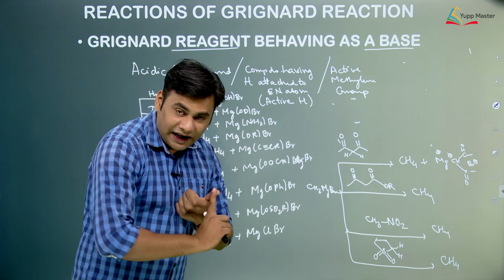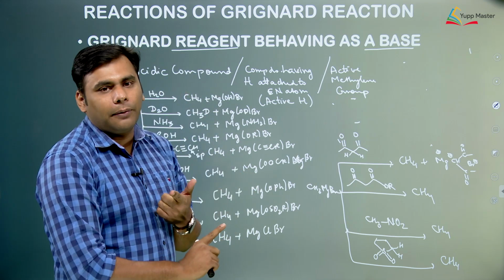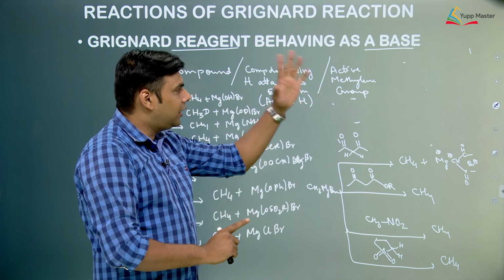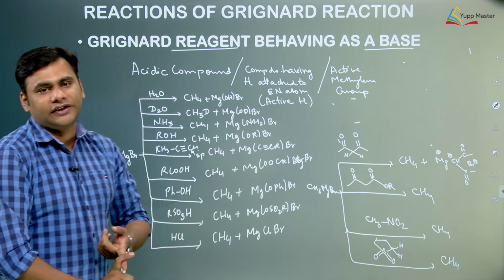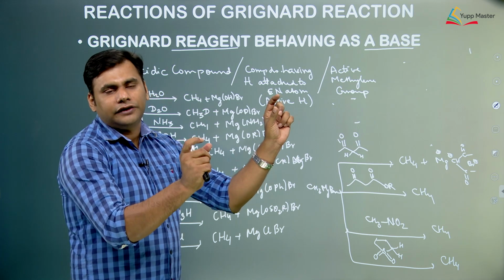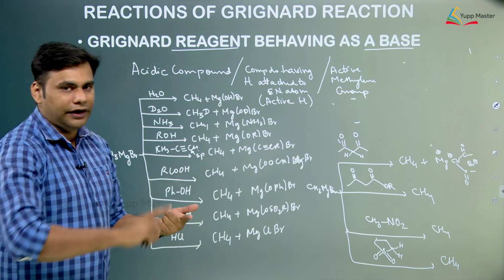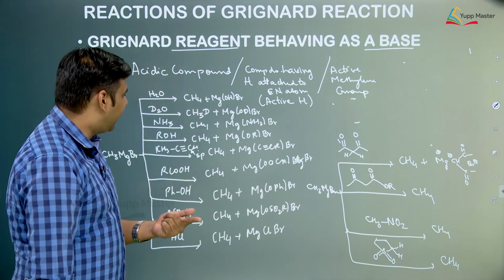Whenever you see a Grignard reagent and to it you are adding any acidic compound or a compound containing an active hydrogen or an active methylene group, there is always an acid base reaction. Grignard reagent has R negative, H plus will be released from the other substrate, they will combine together and form RH. So, say with me also so that you get to memorize them easily.